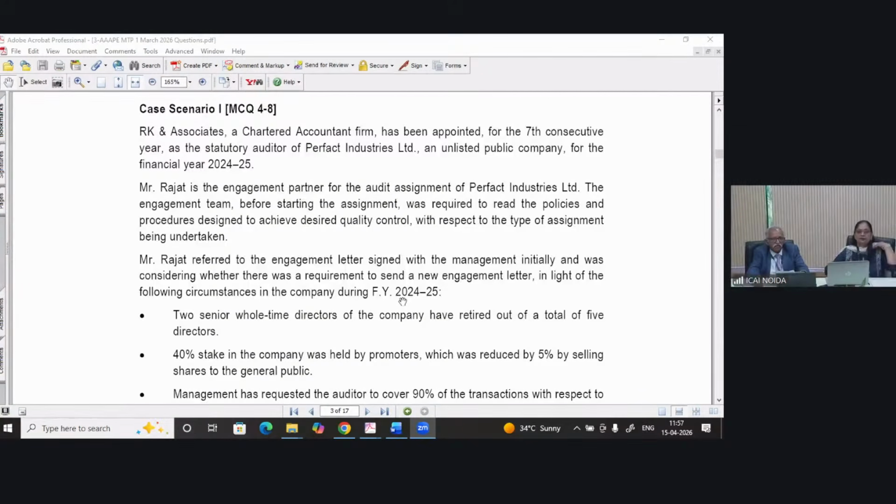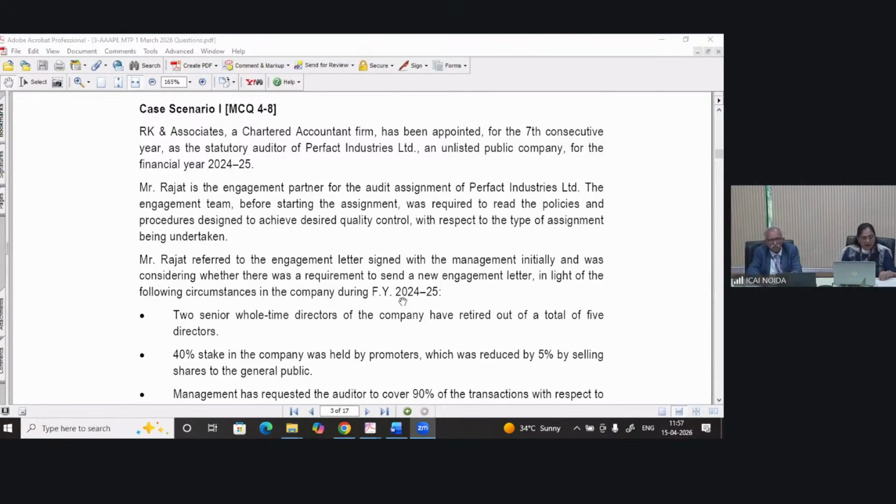The engagement team, before starting the assignment, was required to read the policies and procedures designed to achieve desired quality control with respect to the type of assignment being undertaken.